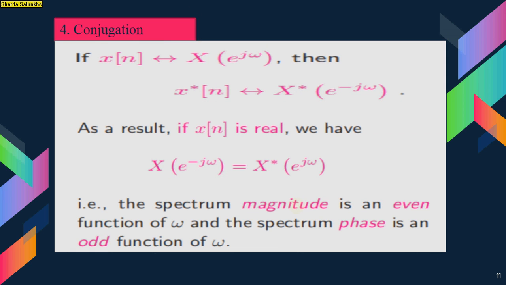Conjugation property. If x of n has the DTFT X of e raised to j omega, then the conjugate x star of n has the DTFT conjugate of X of e raised to minus j omega. As a result, if x of n is real, we have X of e raised to minus j omega equal to the conjugate of X of e raised to j omega. That is, the magnitude spectrum is an even function of omega and the phase spectrum is an odd function of omega.